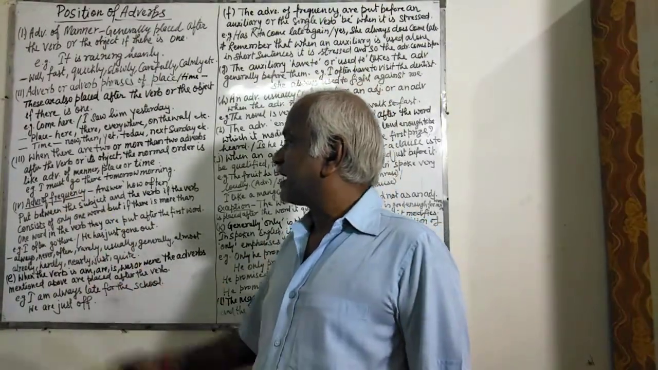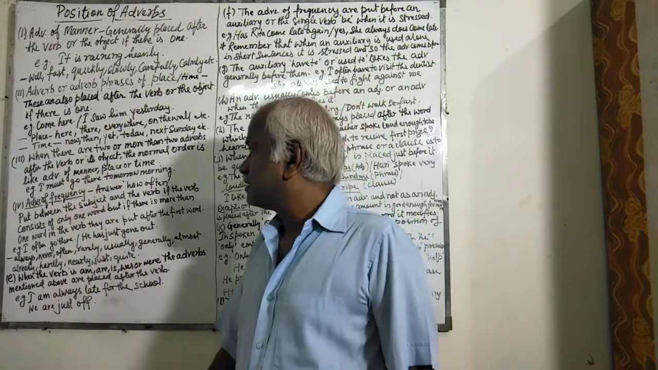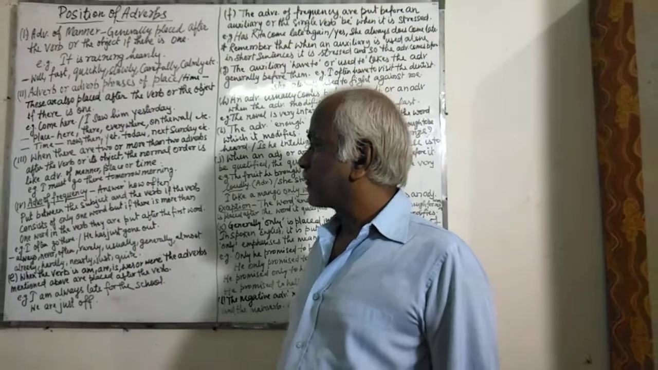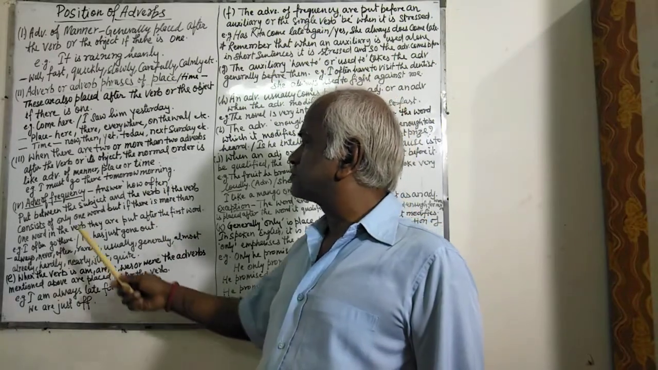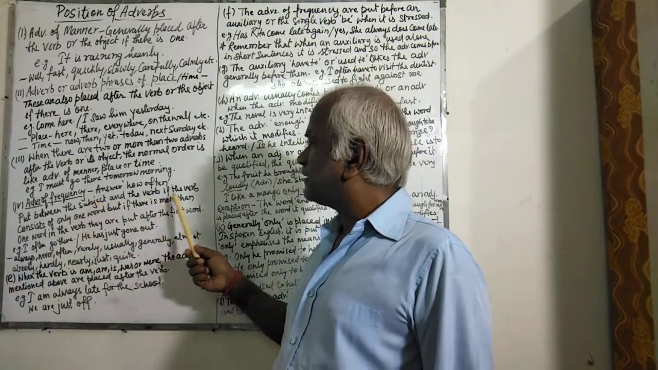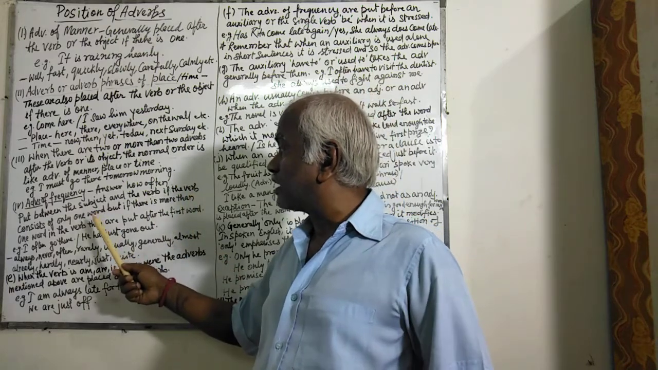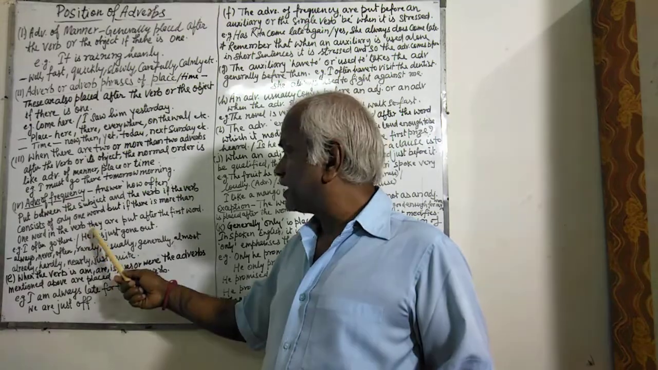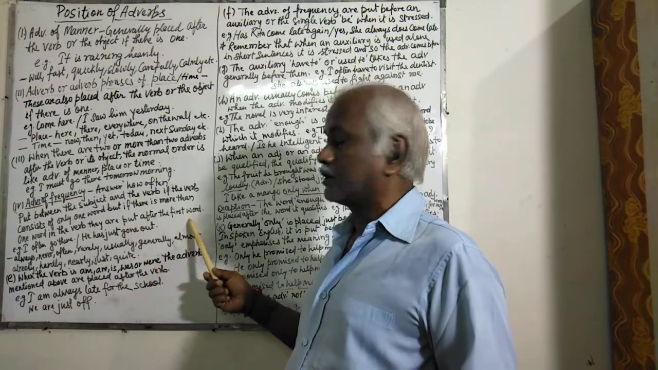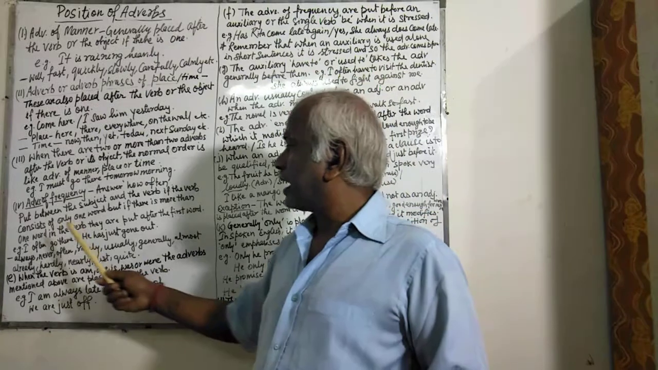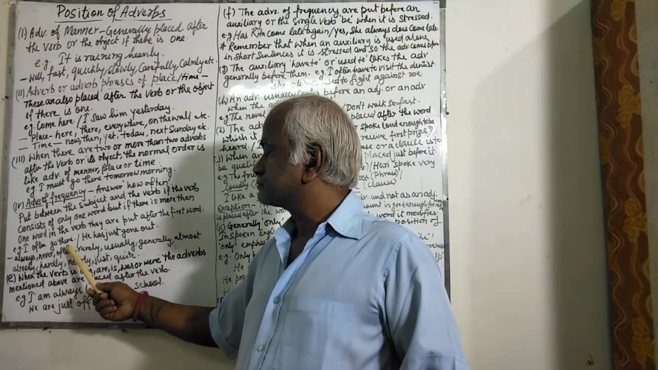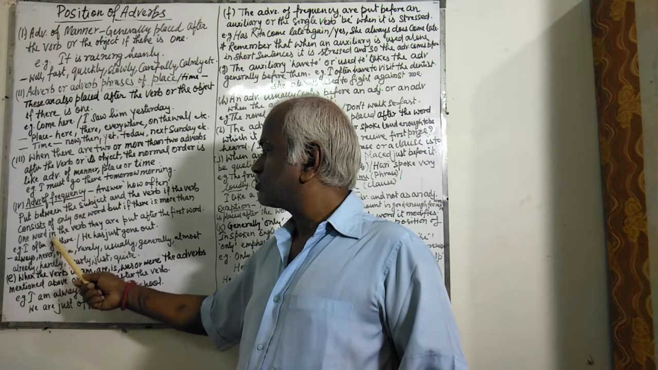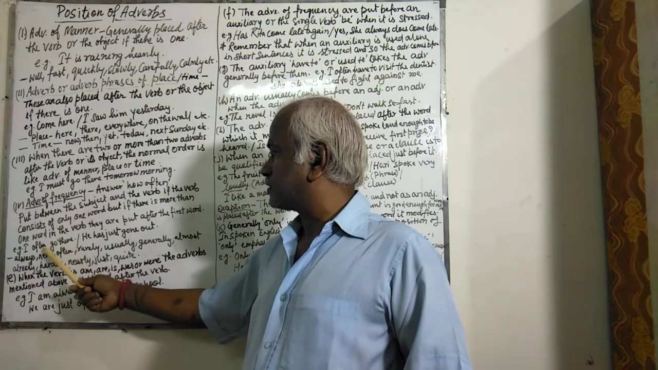Next is adverbs of frequency. These adverbs answer how often, and these are put between the subject and the verb if the verb consists of only one word, but if there is more than one word in the verb, they are put after the first word. For example, I often go there. Often is placed before go.